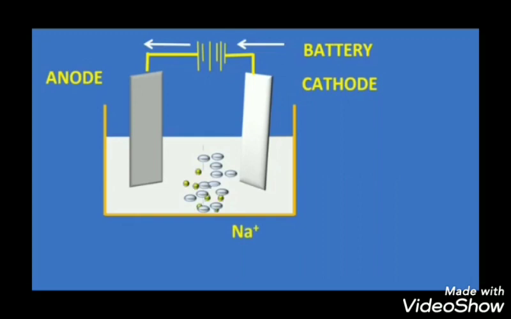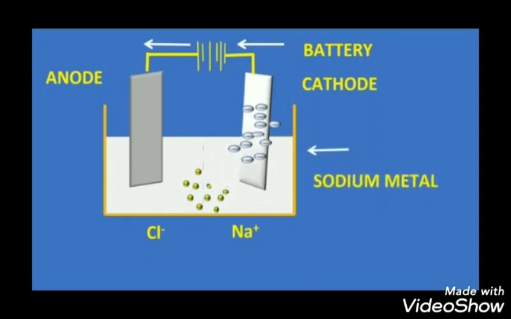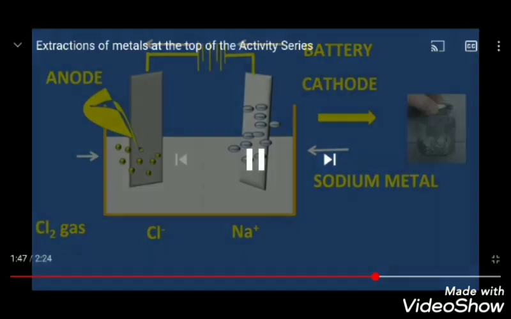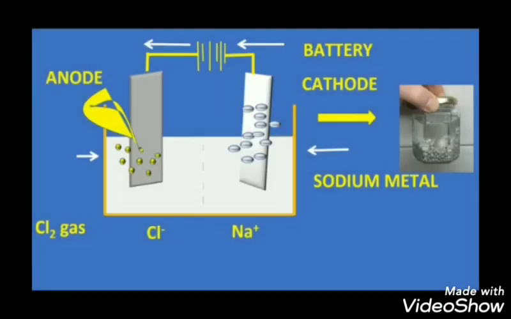During that, the fused sodium chloride is dissociated into Na+ and Cl- ions. Sodium, as it is positive, moves towards the cathode, which is negative. And chlorine, as it is a negative ion, moves towards the anode because it is attracted towards the anode, and chlorine gas is liberated at the anode.